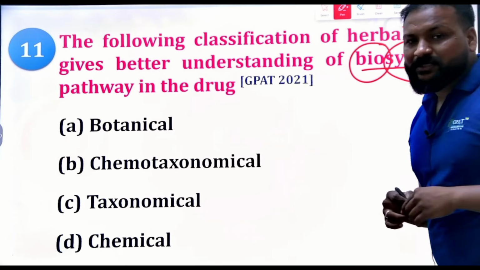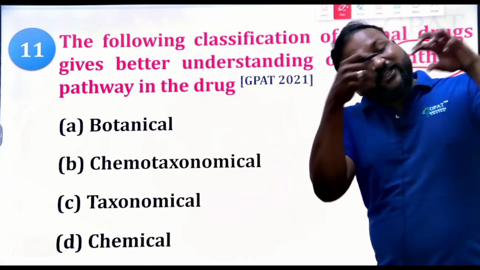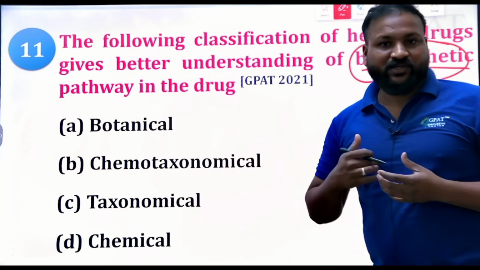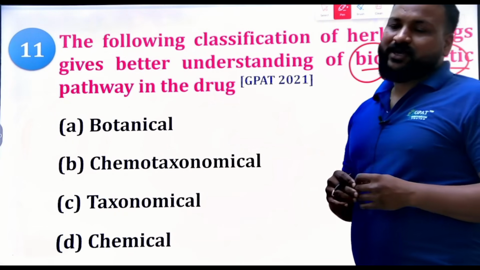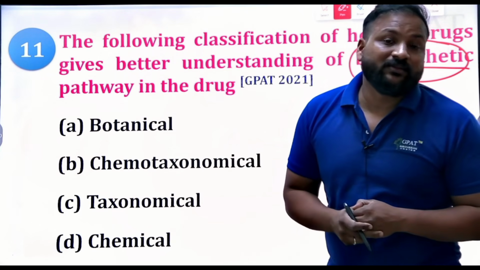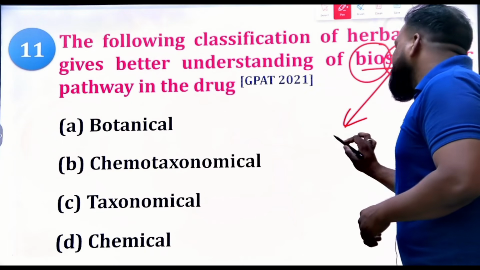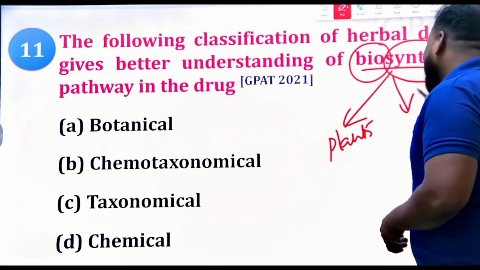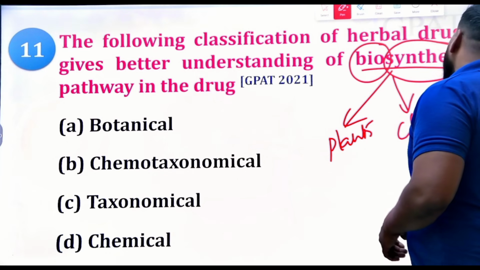Biosynthetic pathways describe in which plants what type of secondary metabolites are going to be synthesized, maybe in different families, and their chemical constituents. Have you understood?